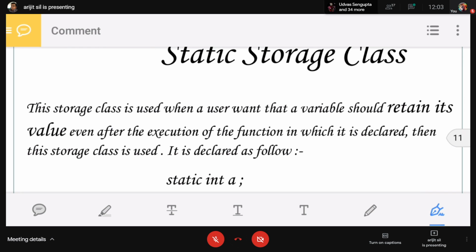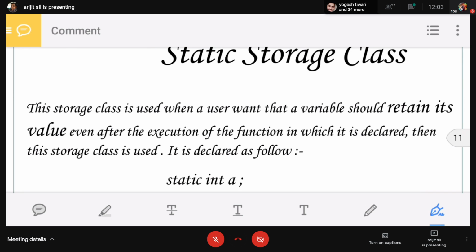Default initial value is 0, but not the garbage value. What is the scope? Scope is local to the block in which the variable is defined. It will be same. Life: value of the variable persists between different function calls.